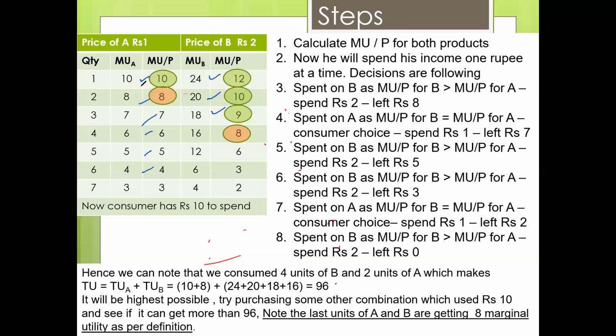6 of this. So 6 rupees plus I will buy 3 of these. It is 6 rupees, and I will buy 4 of these. So this is my combination that I am trying to calculate. So what will be the utility? So it is 10 plus 8 plus 7 plus 6 plus 24 plus 20 plus 18.